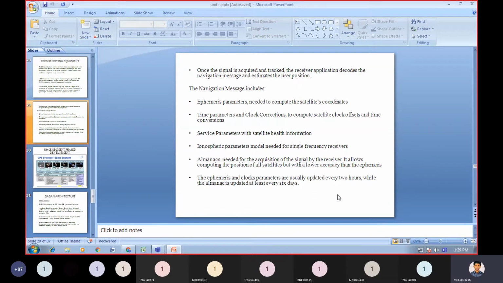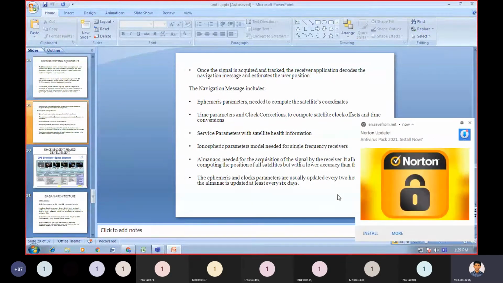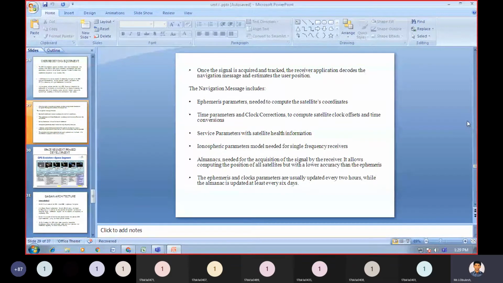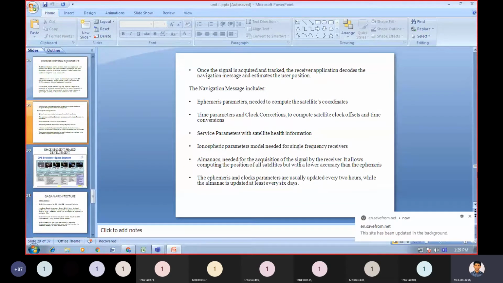While the almanac is updated at least every 6 days. We need to update the almanac at least every 6 days; it is the minimum.